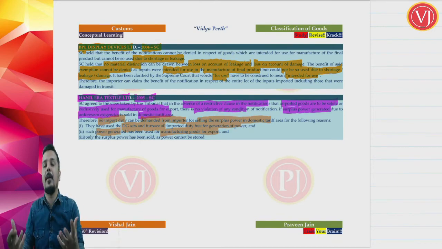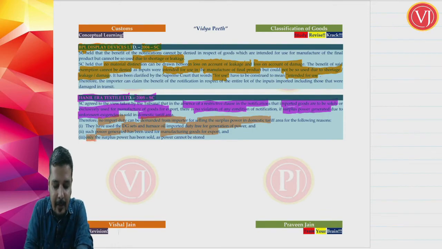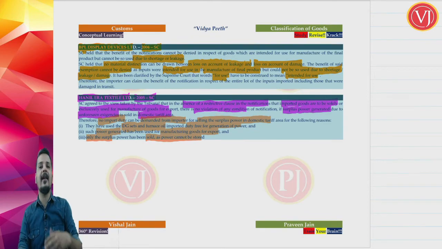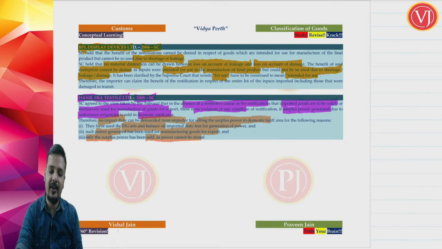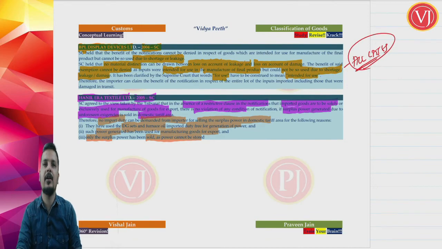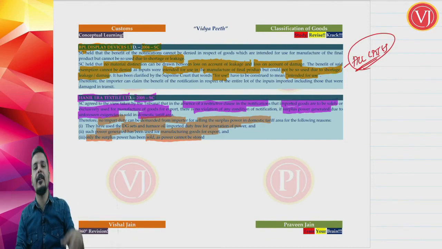But there was a surplus power which came out due to unforeseen exigencies, and the surplus power was sold within India because power cannot be stored. Unlike other goods, you cannot store the power. So as I said in the beginning, the first judgment can be used in all cases. You can use the first judgment if, after clearance of goods, 10,000 units out of 1 lakh units cleared suffered shortage, leakage or damage.